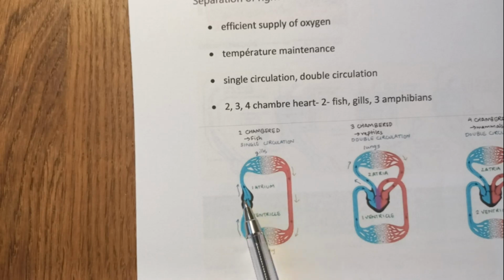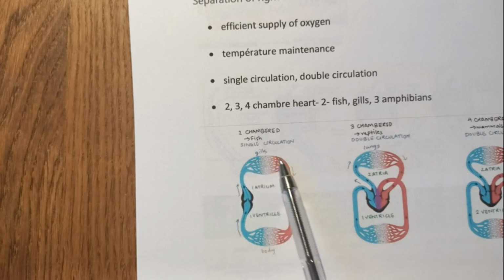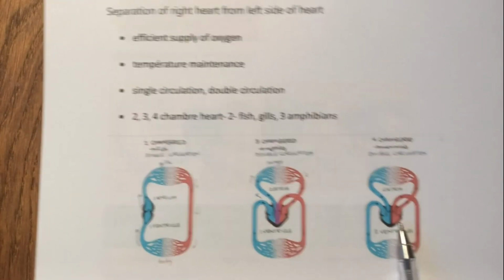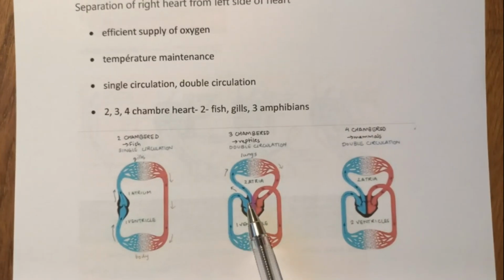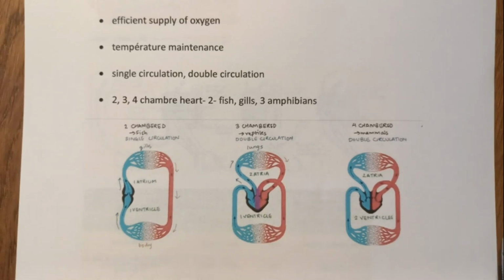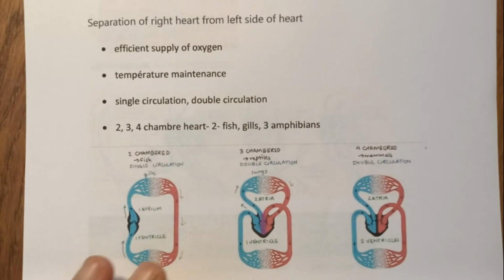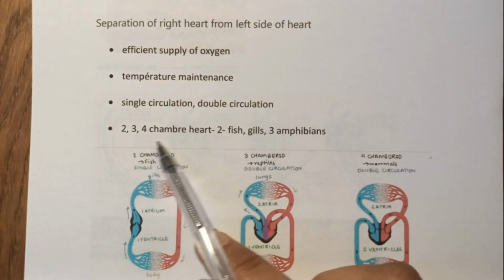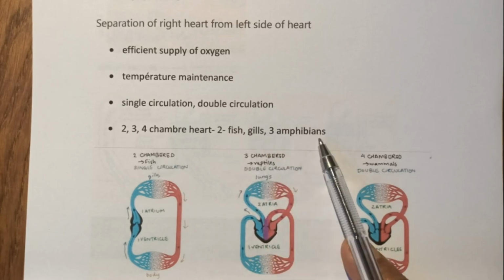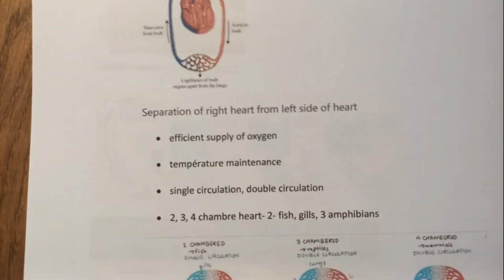So the blood only passes once through the heart during one circulation, whereas in 3 and 4-chamber hearts, it passes twice. First it is pumped out of the heart to the lungs, and from the lungs it comes back to the heart again to be pumped out into the systemic circulation. So single and double heart. And now we've seen 2-chamber, 3-chamber and 4-chamber hearts in fish, in amphibians, and human and other vertebrates.